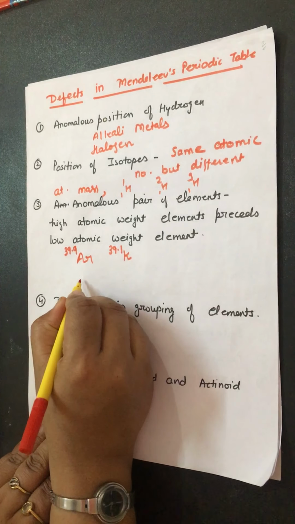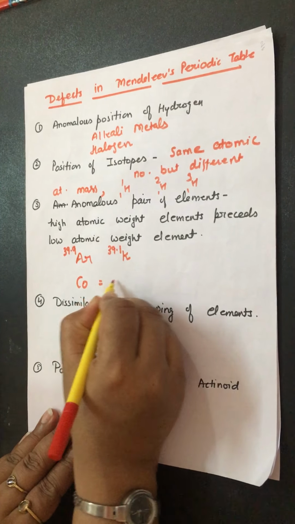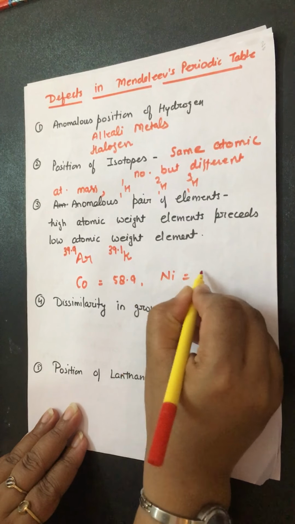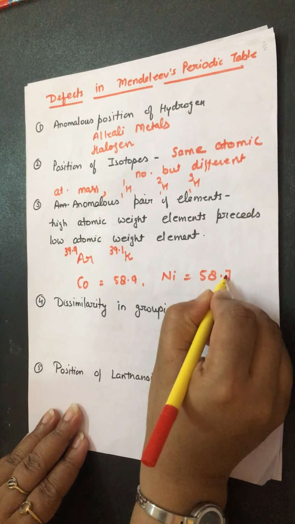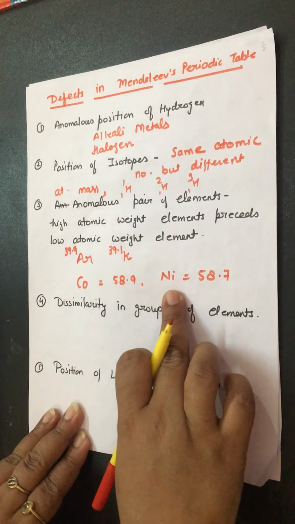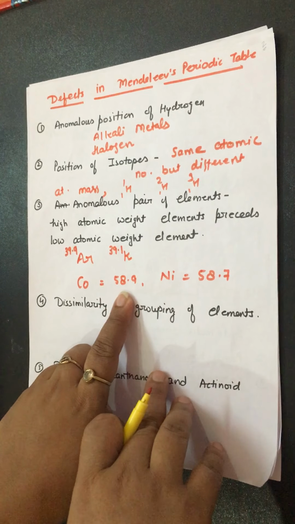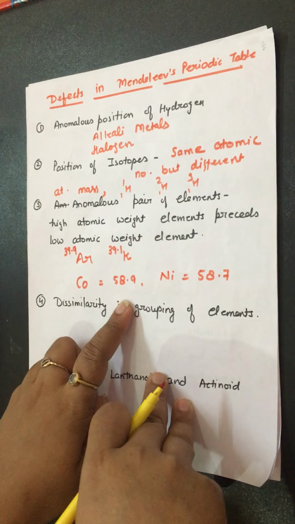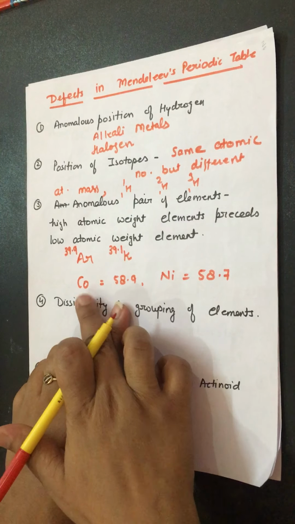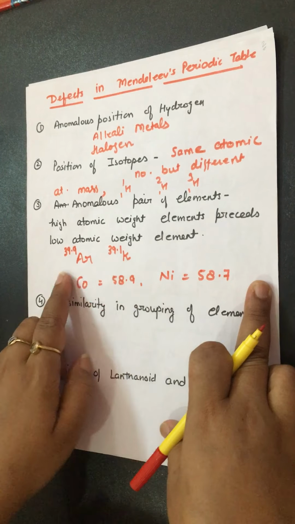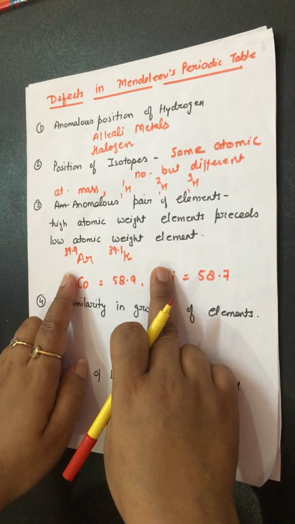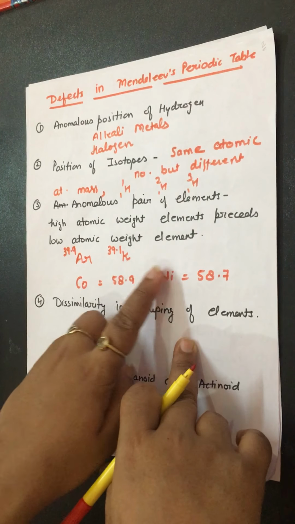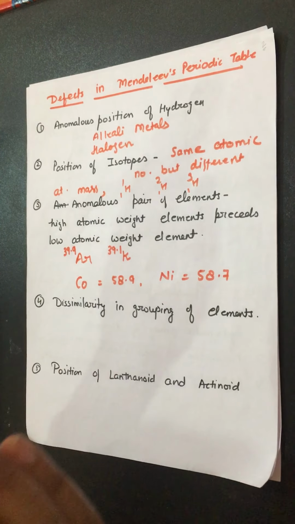One more example, cobalt. Cobalt's atomic mass is 58.9 and nickel's atomic mass is 58.7. Cobalt precedes nickel while the cobalt's atomic mass is larger. It means again it is a defect. According to the Mendeleev periodic table, cobalt must be after the nickel. Argon must be after the potassium. It means these must be arranged in increasing order of the atomic masses, but it was a defect.